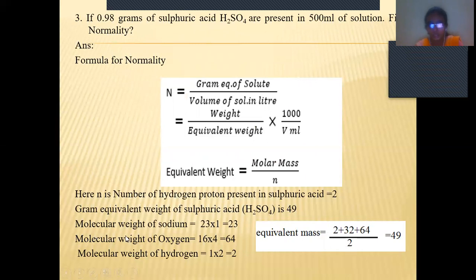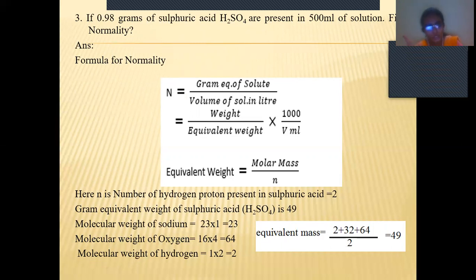How do we get it? The molecular weight of sodium is 23. How many sodium atoms are there? 1. So 23 into 1 is 23. And the molecular weight of oxygen is 16. How many oxygen atoms are there? In the H2SO4, 4 oxygen atoms are there. So 16 into 4 is 64. And the molecular weight of hydrogen is 1.